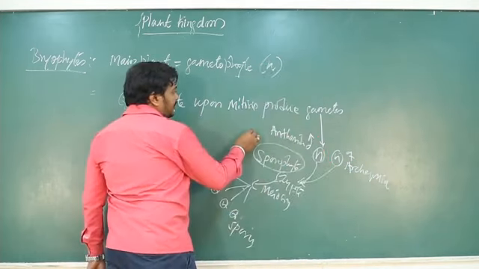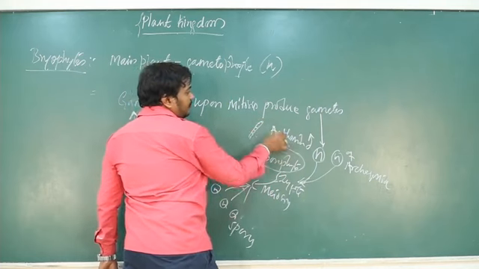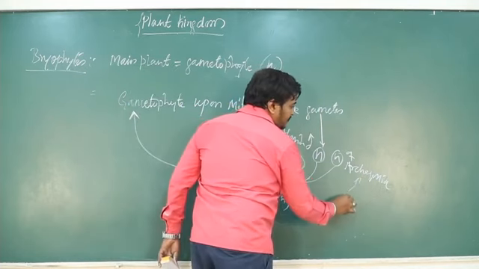Antheridia are club shaped, whereas archegonia have a flask shape.